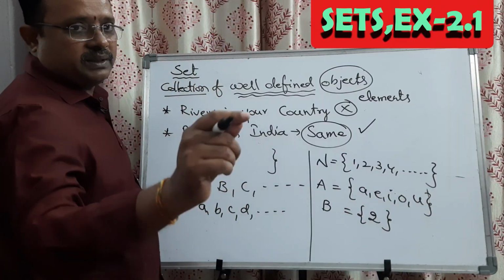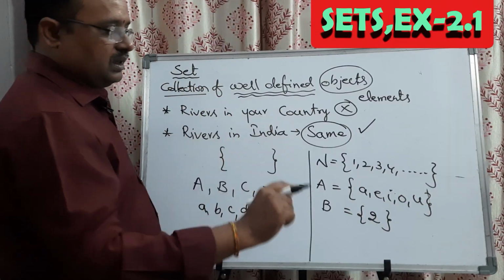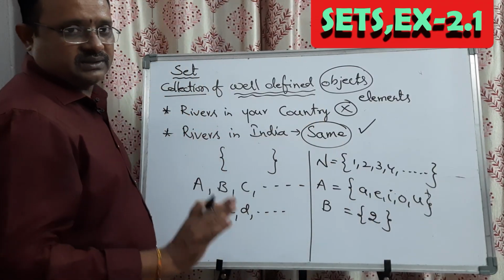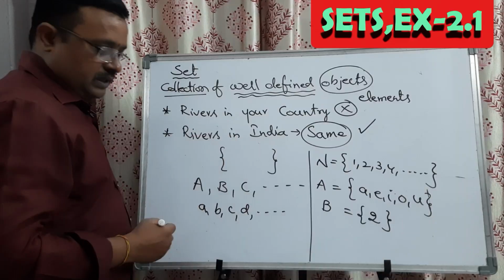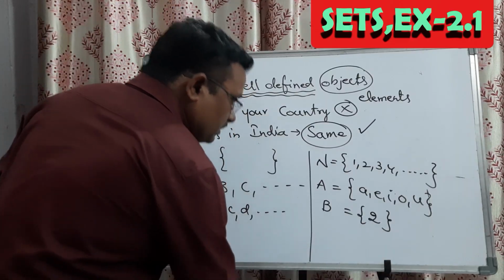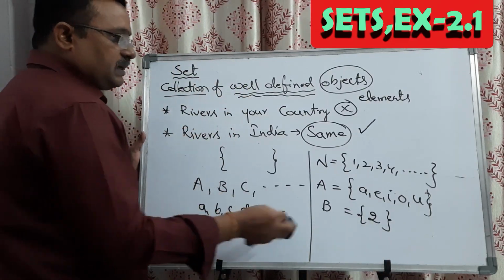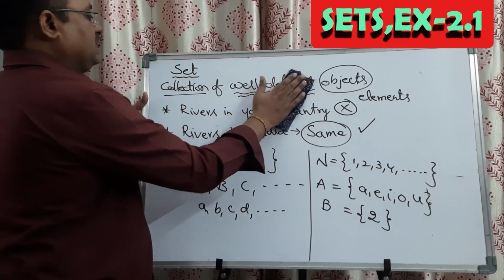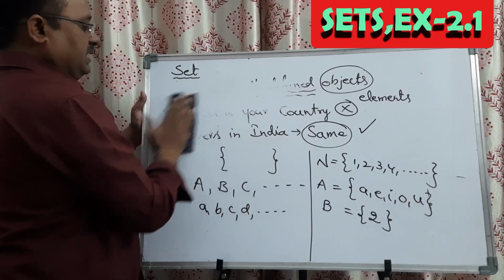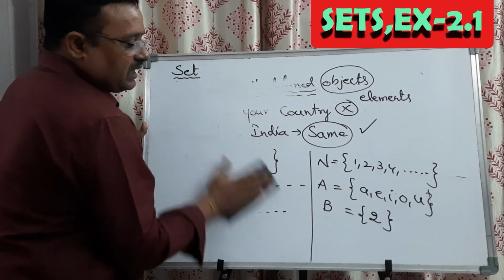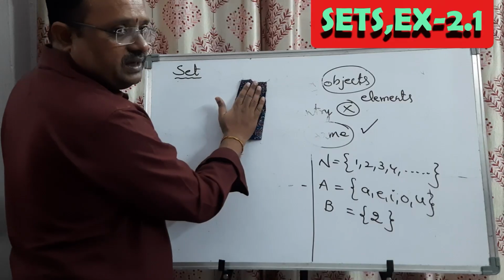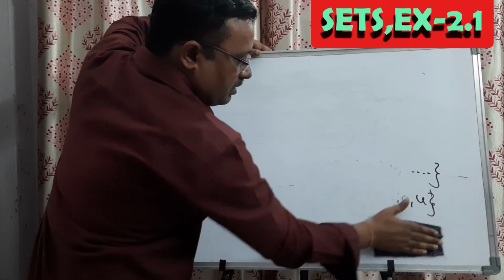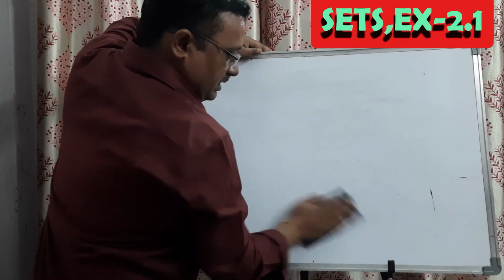You should not repeat the element. Repetition is not allowed, and commas have to be placed between the objects. Okay? Right. Next, this is the main concept. Based upon the number of elements in it, we can tell one word, that is called cardinality: the number of elements in the set. What I am saying is, the number of elements or objects in the set is called the cardinality of the set.